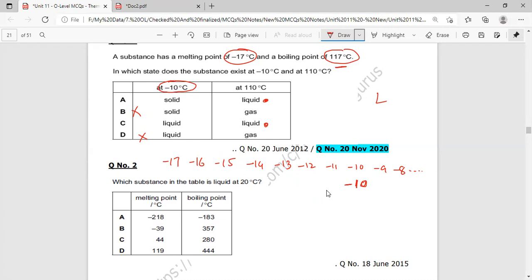So at negative 10 degrees Celsius, it is not possible that it will be turned into solid form, so it is being opted out. Option C is the correct answer, because at negative 10 degrees Celsius the substance will still be in the liquid state, and it will be converted into the solid state when it reaches negative 17 degrees Celsius.